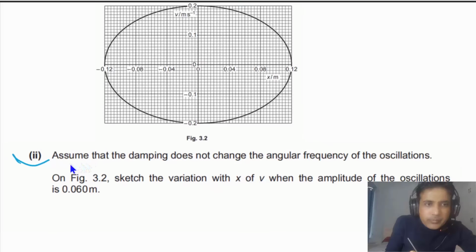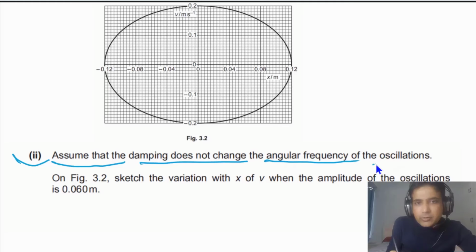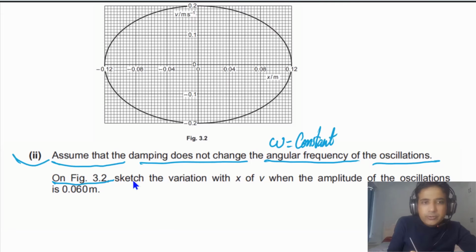For the second part, we need to assume that damping does not change the angular frequency of the oscillation. So it simply means that omega in this case is constant. On figure 3.2, we need to sketch the variation with x of v when the amplitude of oscillations is this one.